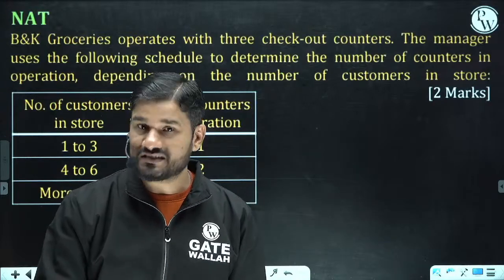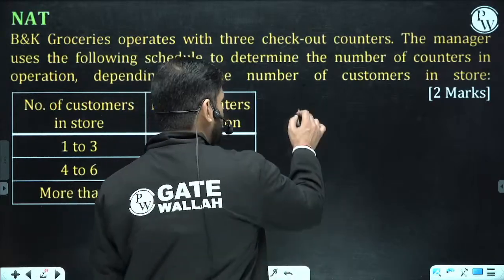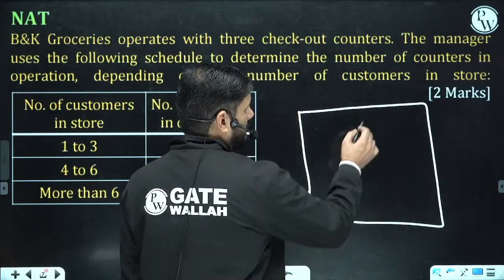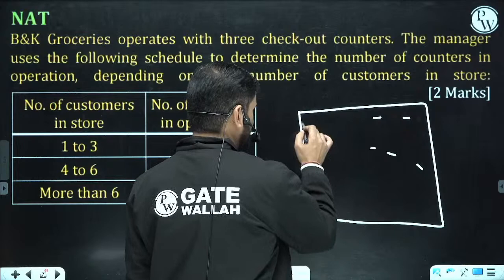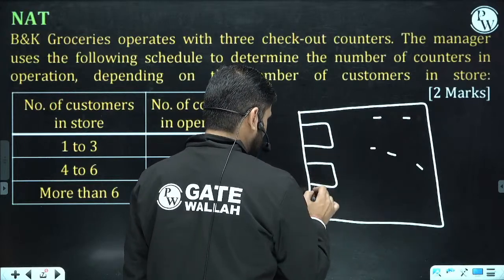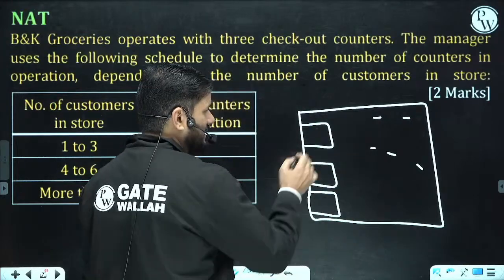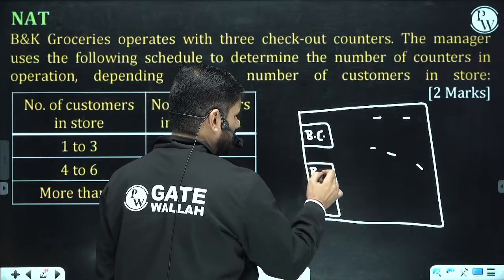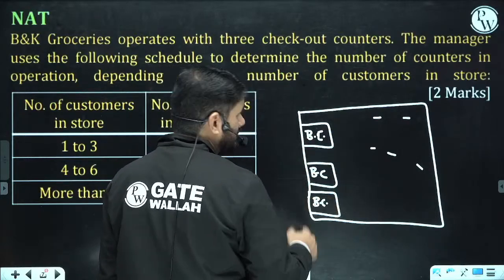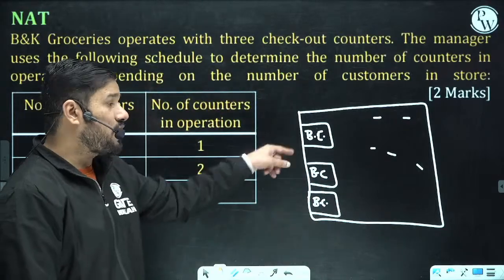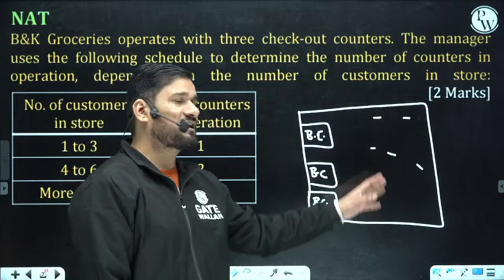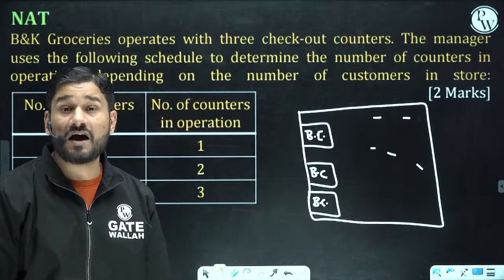You know what happens on Sunday? There is a big store in a mall where you can purchase, and here are the billing counters. Billing counter 1, billing counter 2, billing counter 3. On Sunday, all the billing counters are busy because most people come to the mall and buy a lot of things.